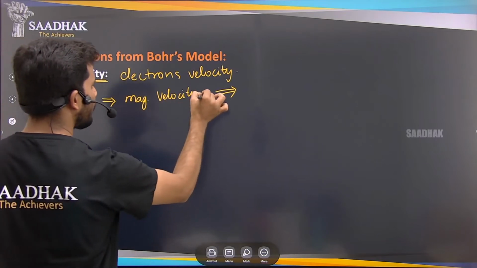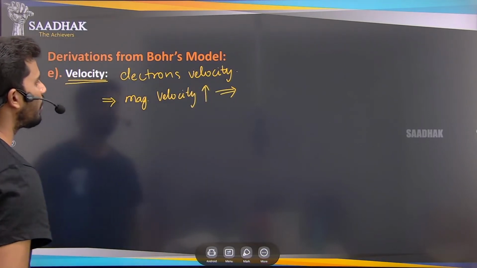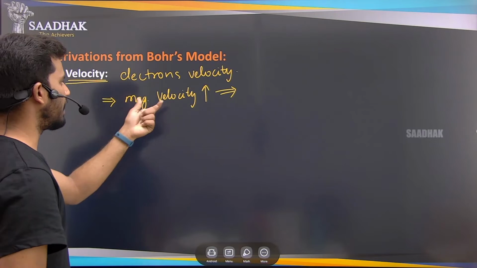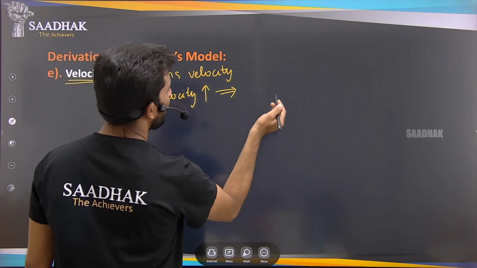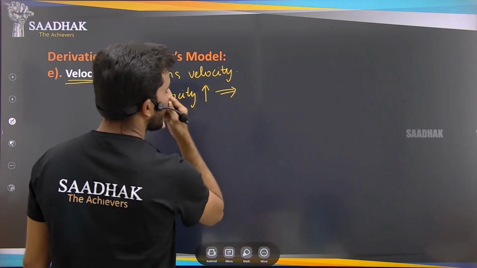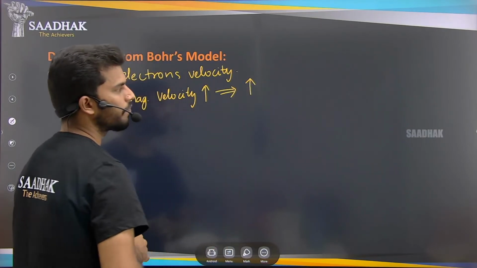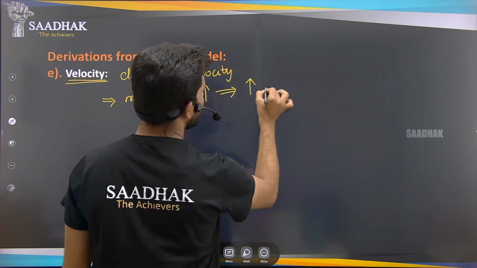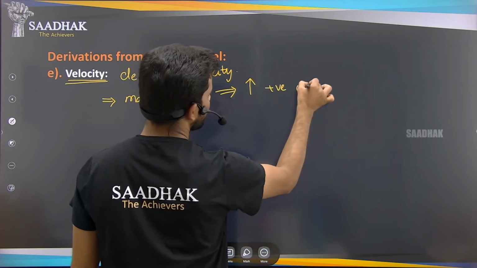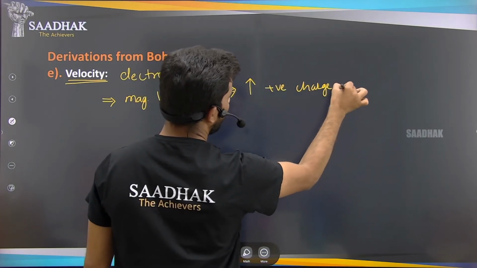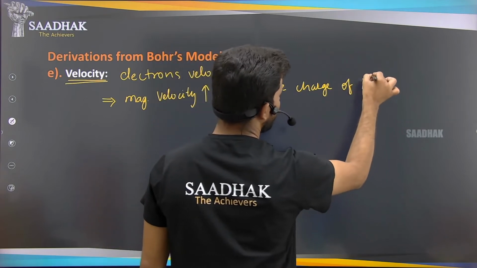The magnitude of the electron's velocity increases when there is an increase in the positive charge of the nucleus.